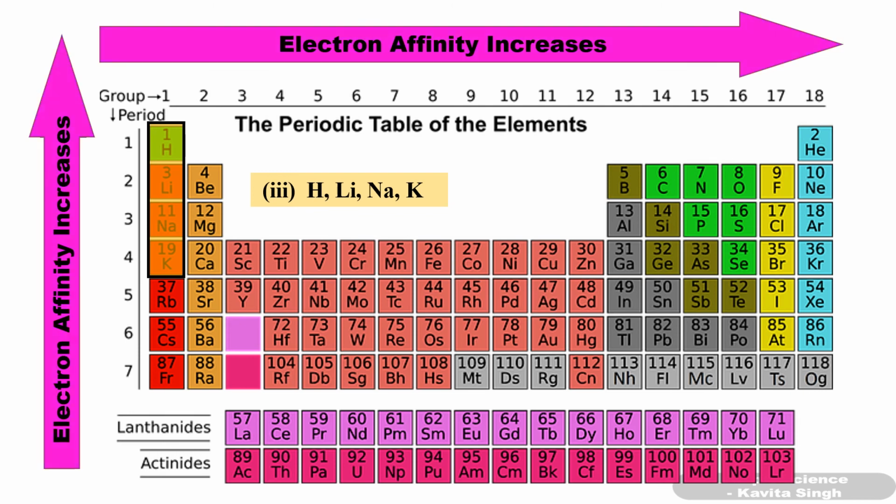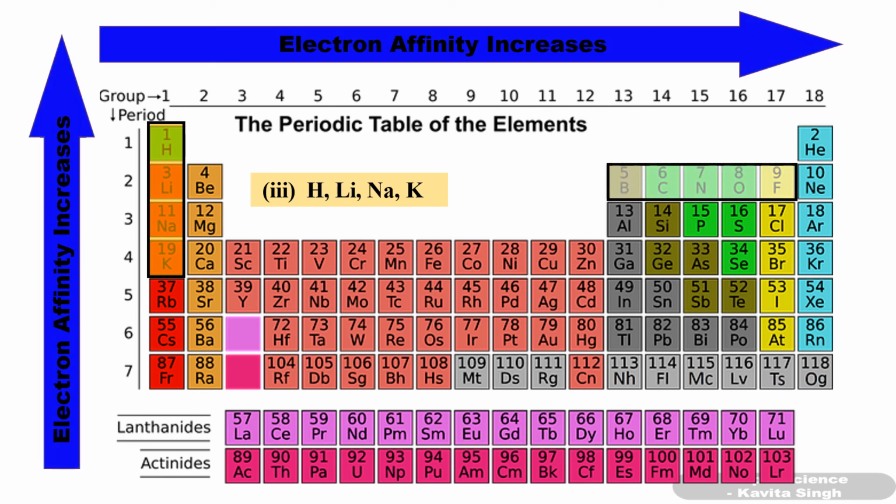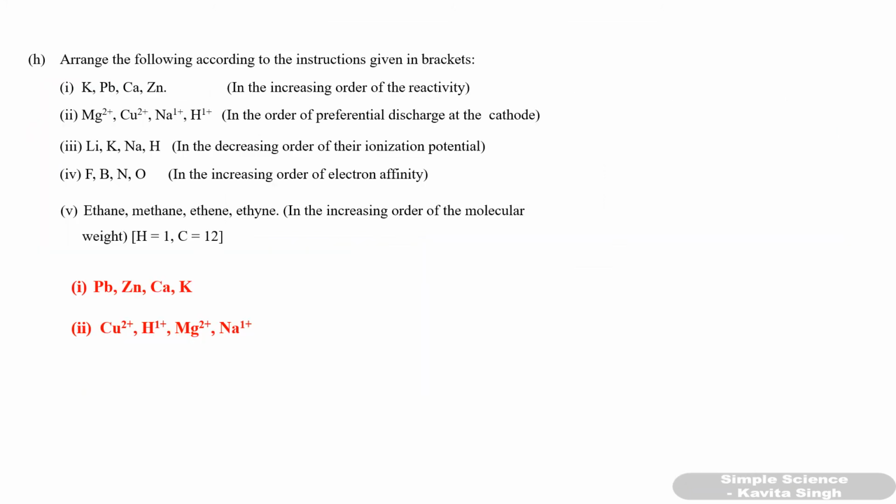And the second part, next question is electron affinity. Electron affinity increases across the period and in the group from bottom to top. In the next part of the question, the elements given are boron, carbon, nitrogen, oxygen and fluorine. So you have to arrange them in the increasing order of their electron affinity. So boron, nitrogen, oxygen and fluorine.